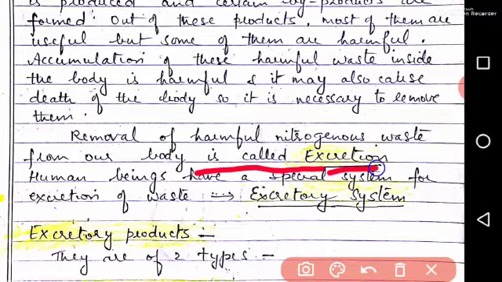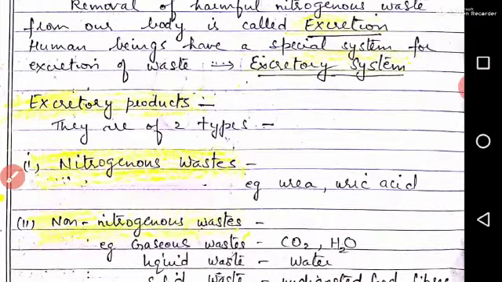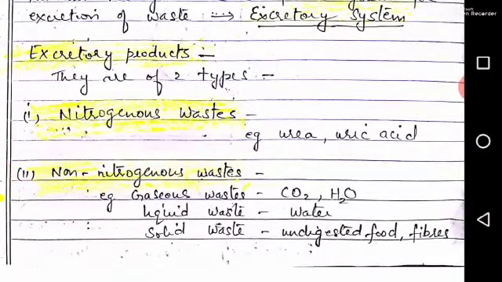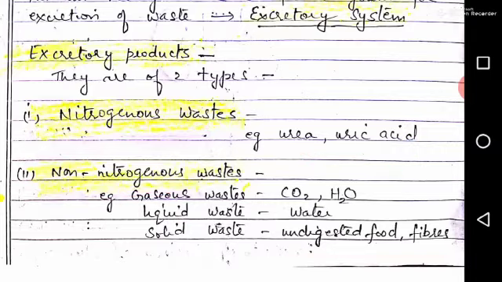Human beings have a special system for excretion of waste. This special system is called the excretory system. Now, excretory products are of two types. First is nitrogenous waste and second, non-nitrogenous waste. So what are nitrogenous wastes? Urea and uric acid are called nitrogenous waste. Non-nitrogenous waste is where nitrogen is not present, for example, carbon dioxide, water, undigested food, fibers, etc.